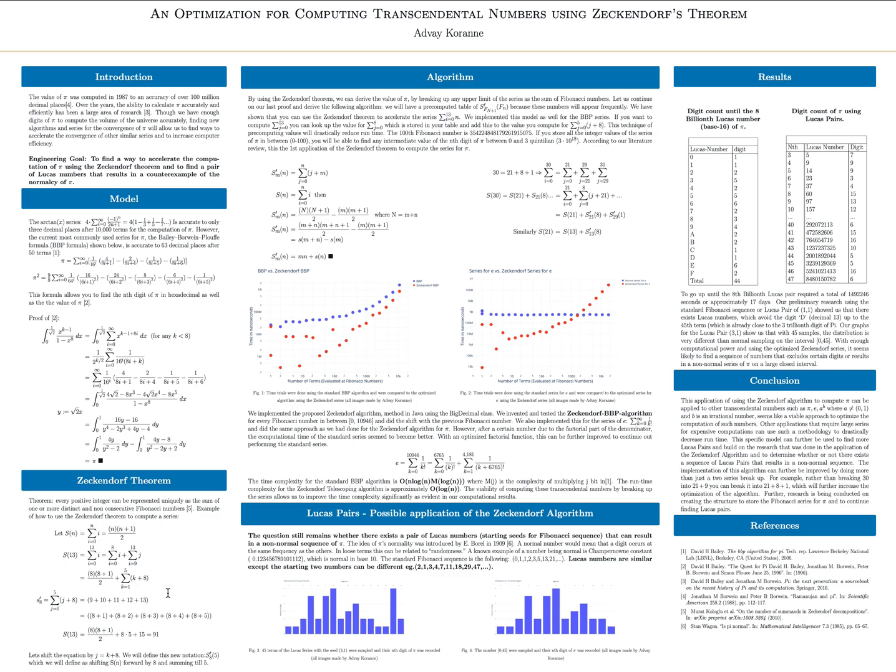When I started my research, I knew I wanted to do a project related to Ramanujan's work, and I decided to focus on his work on pi, which has influenced many famous algorithms for the computation of pi. The primary source of my research was a book called Pi: The Next Generation, a source book on the recent history of pi and its computation.